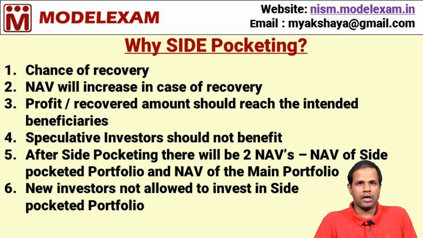Now, the new investors will be allowed only in the main portfolio, and in the side pocketed portfolio new investors are not allowed to invest. Hence, whenever a recovery happens, the amount will reach only the existing or the old investors and not the speculative or new investors. So, that is the main reason behind side pocketing. That is the main idea behind side pocketing. Now, let us also see some other points related to side pocketing in the coming slide.